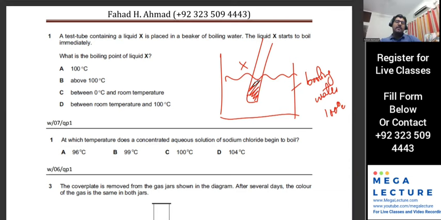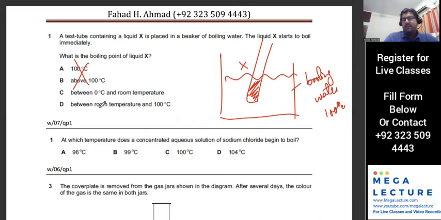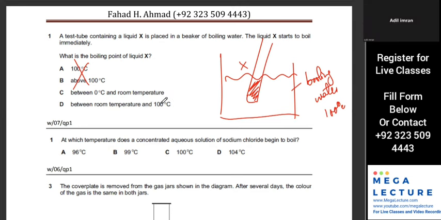Sure, okay. So first two are wrong. So the only option is going to be C. But is it C or D? C, sir. Why not D? Because D is also lower than 100. Between room temperature. Sir, like a liquid immediately.